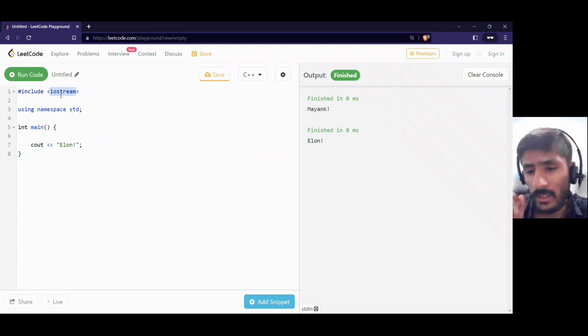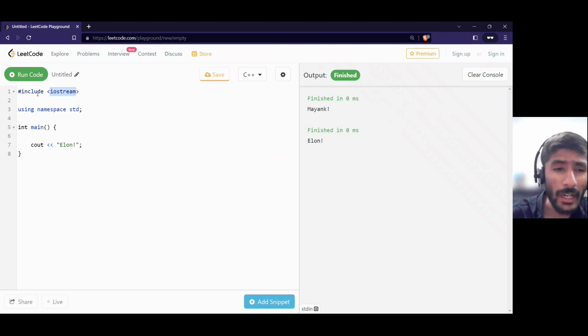Now what is a header file? Just like if you are playing a Nintendo game, all the guys who have played Nintendo games or Sega games in the past, or PS2 games, you have to put in a disc. You enter a disc, only then you're able to view the game. Got my point? So for entering that disc, iostream is a header file. That disc, I'm entering iostream here.